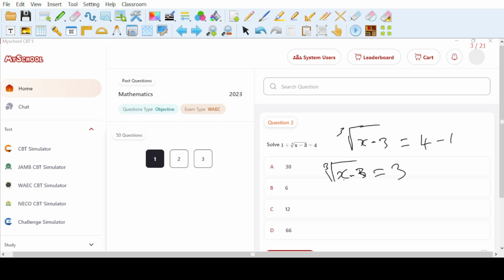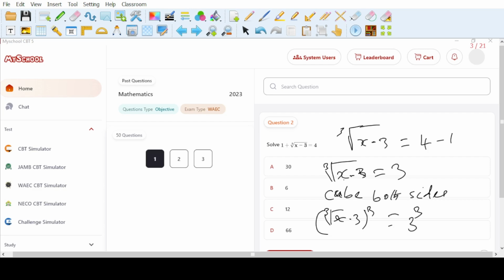So what we're doing is we're going to take the cube root of x minus 3, and raise it to power 3, and then 3 we'll raise it to power 3.